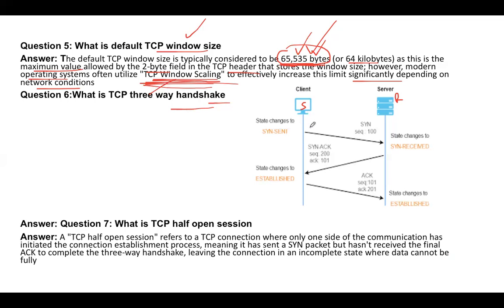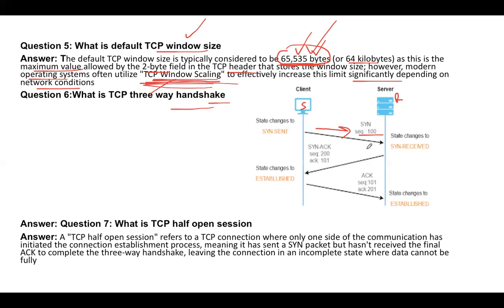So in the first packet, they send the SYN packet. SYN, the full form is synchronize. SYN packet with the sequence number, let's say 100. When the server receives the SYN packet, the server knows that this client wants to initiate a data transfer.